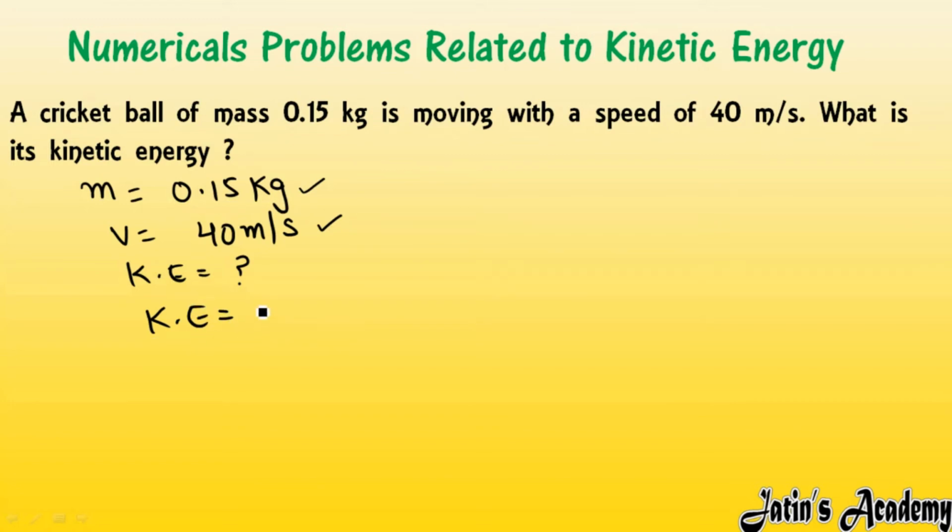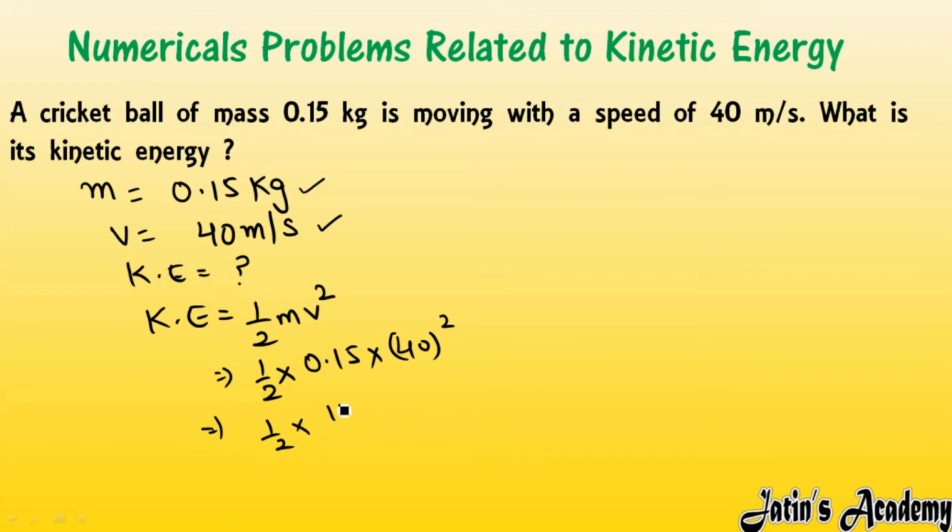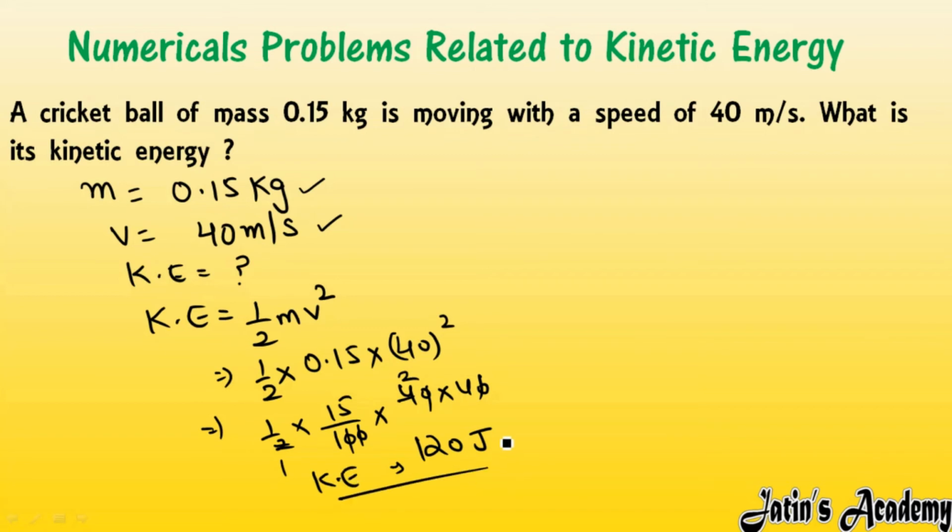So just put the values in the formula of kinetic energy. What is the formula? Kinetic energy is equal to half mv square. Half multiply mass, 0.15, multiply velocity, 40 square. So solve it. 1 by 2 multiply 15 by 100 multiply 40 multiply 40. Okay, 0 cut with 0, 0 cut with 0, 2 ones are 2, 2 twos are 4. So you will get 120 joule. So kinetic energy of this cricket ball will be 120 joule.